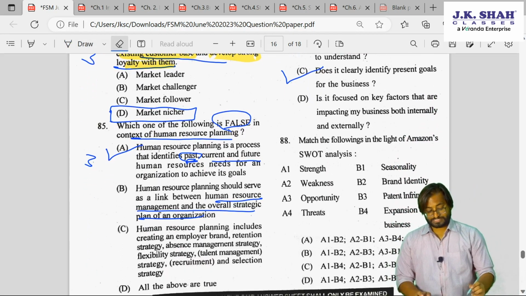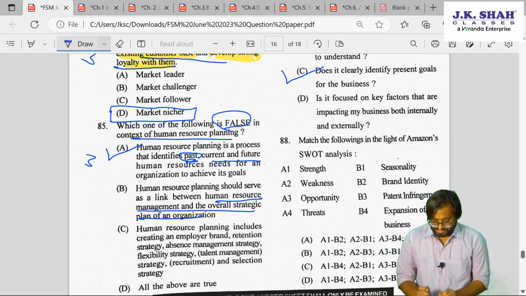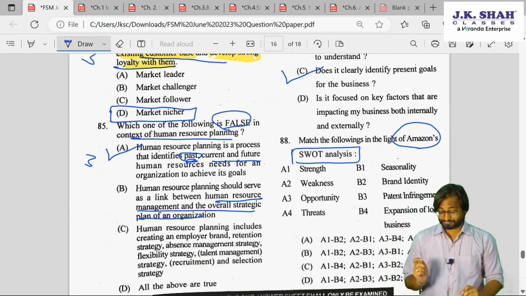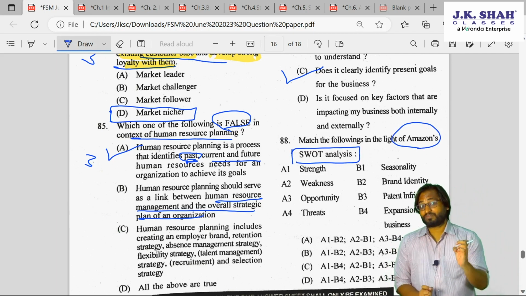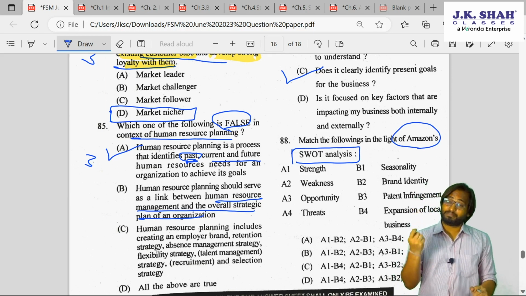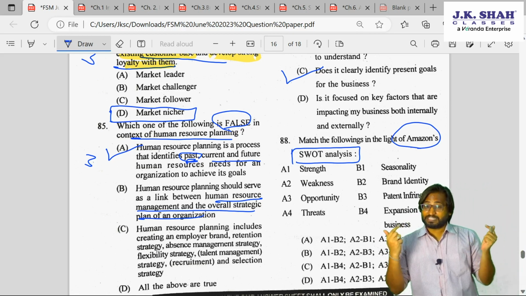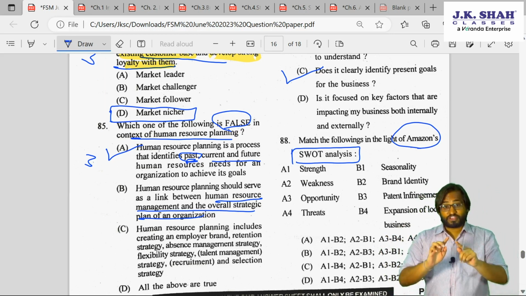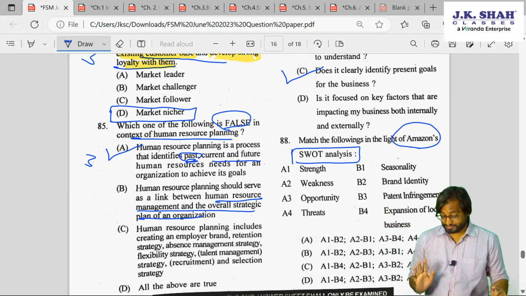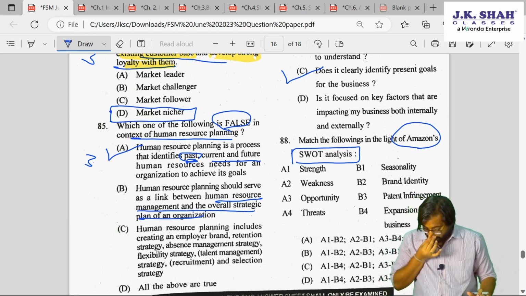Okay. So question 88, guys. Question 88. Match the following in the light of Amazon SWOT analysis. Now this is Amazon SWOT analysis. So if this is Amazon SWOT analysis, let's try to understand what is strength. Inherent capability within the organization. What is weakness? Inherent limitations within the organization. Something positive within the organization will be my strength. Something negative within the organization will be weakness. Favorable condition in the environment will be opportunity. Unfavorable condition will be threat. Right? So let's see. Out of this, what can be the strength of Amazon? Can you tell me? Can you think of anything?